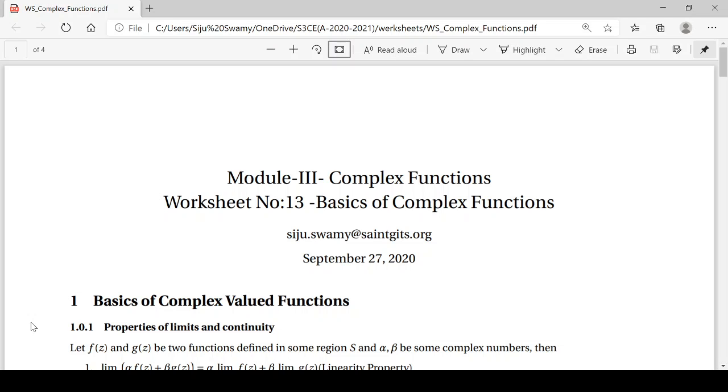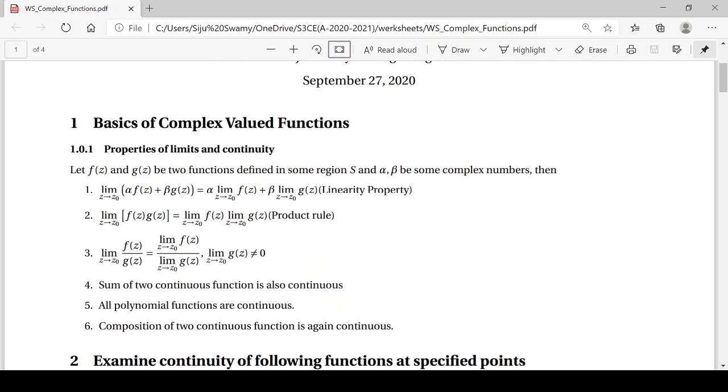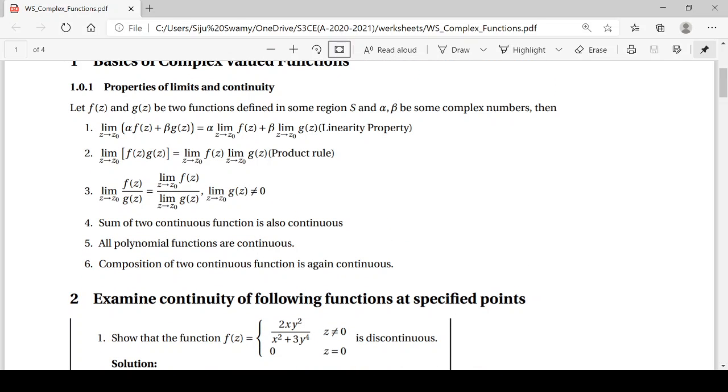Today we are going to discuss the continuity of complex valued functions in detail. In the last class we defined what continuity is and discussed the important properties of limit and continuity, and summarized all these properties in 6 postulates. The first postulate says that the limit of a sum is equal to the sum of the limits. It is called the linearity property.